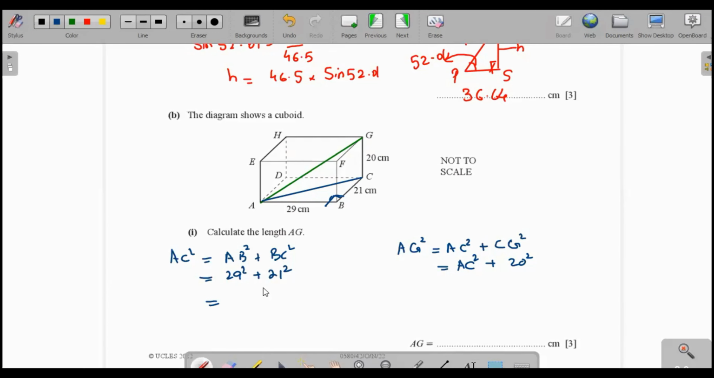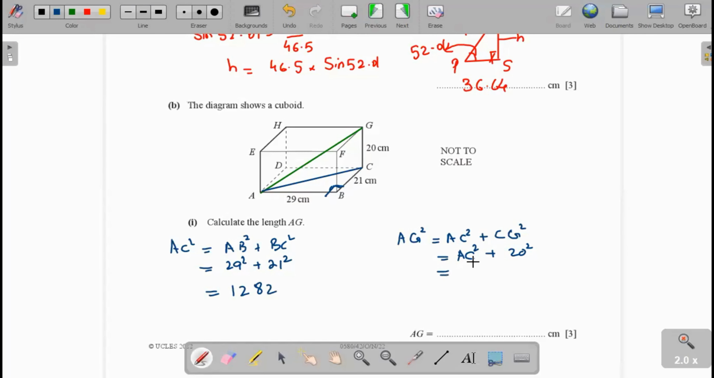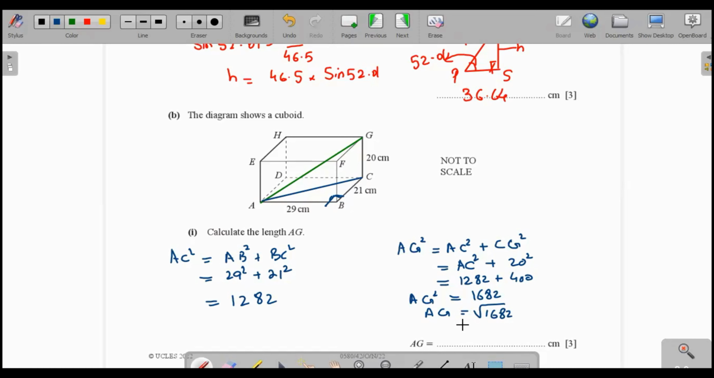The answer is 29 square plus 21 square, that's equal to 1282. Now we write this value 1282 plus 20 square, which is 400, that's 1682, AG square. Now AG will be equal to the square root of 1682, and the answer is 41.01.